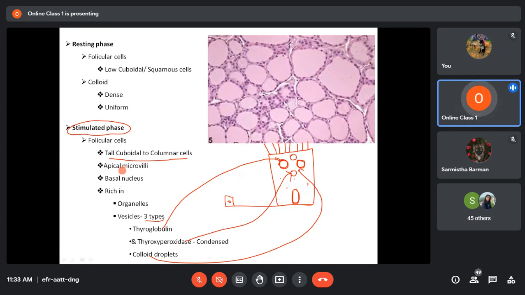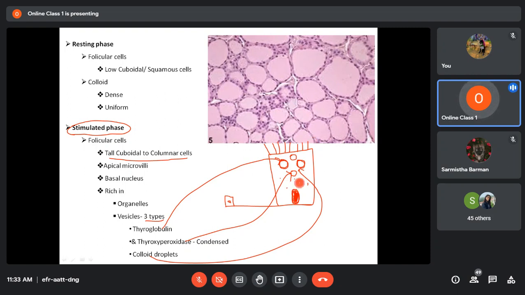I'll repeat once again. In the stimulated follicle, the follicular cells, that means the cells lining these follicles, are tall cuboidal or columnar in shape. They have a somewhat basally placed nucleus and apical microvilli.